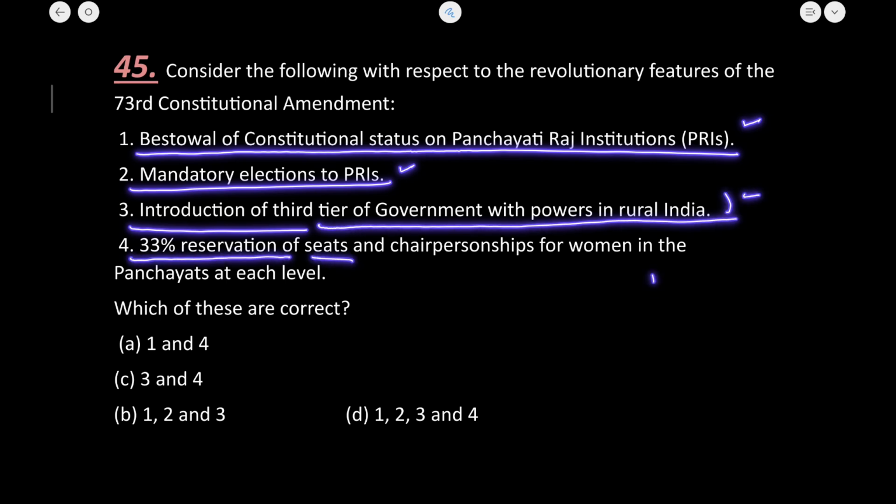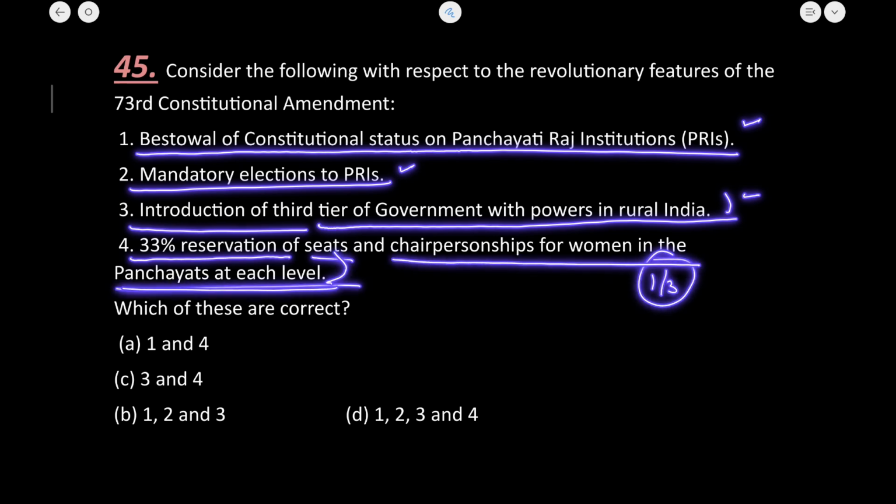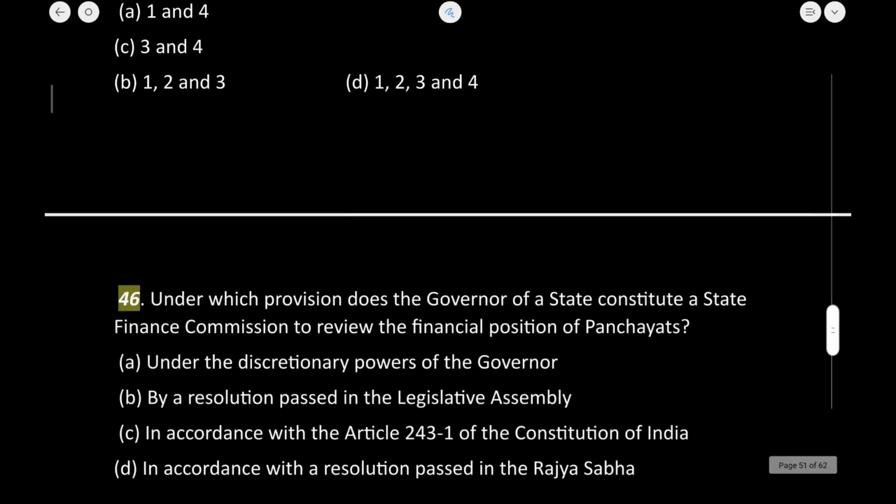33% reservation, one-third of seats reserved for women, and chairpersons for women at the panchayat at each level. Yes, all of the provisions here are true. D is the correct answer.